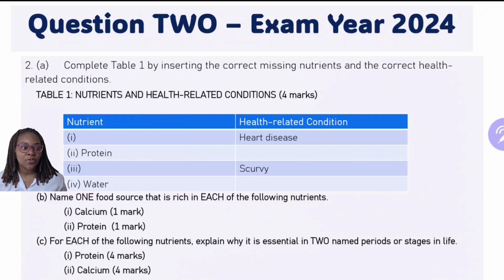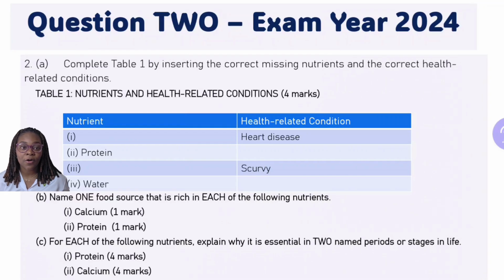B: name one food source that is rich in each of the following nutrients. 1 mark each. So we have calcium and protein. Part C: for each of the following nutrients, explain why it is essential in 2 named periods or stages in life. So we have protein for 4 marks and calcium for 4 marks as well.